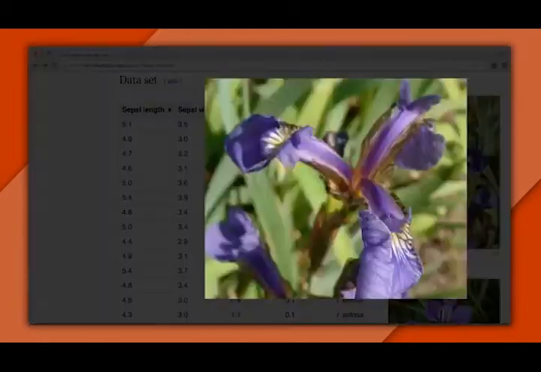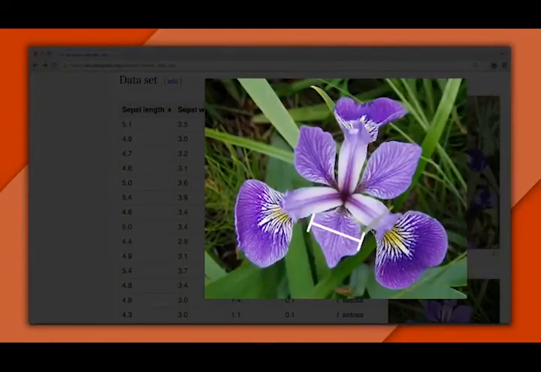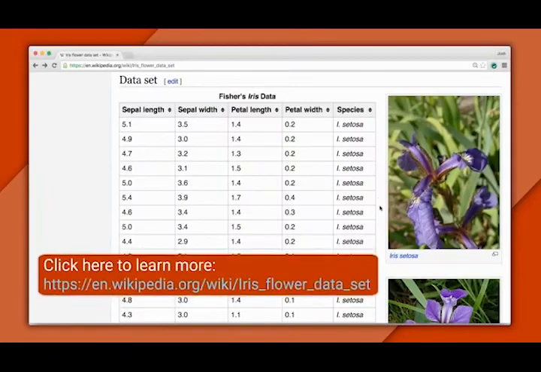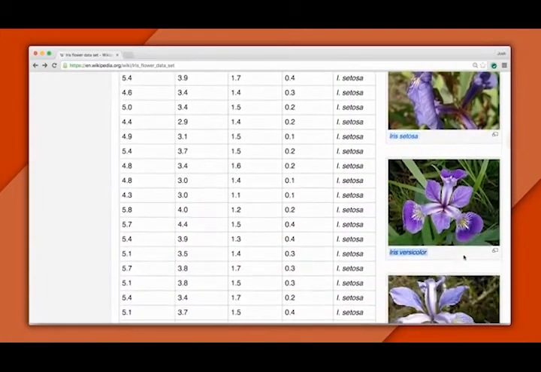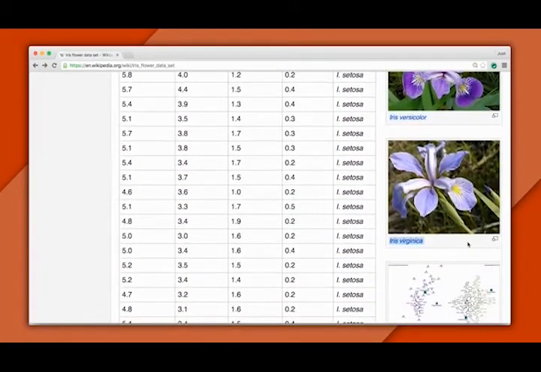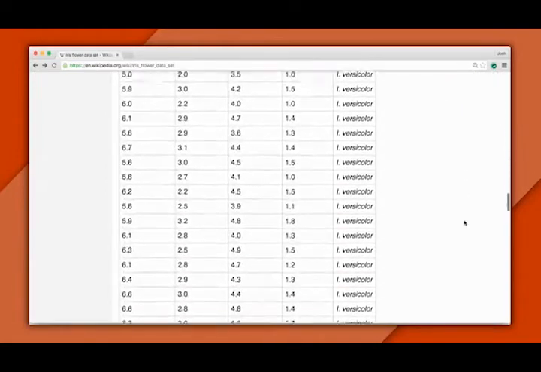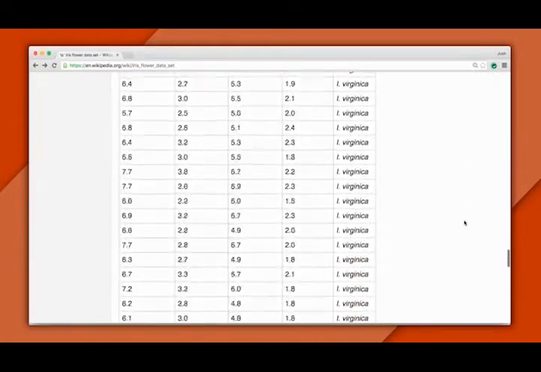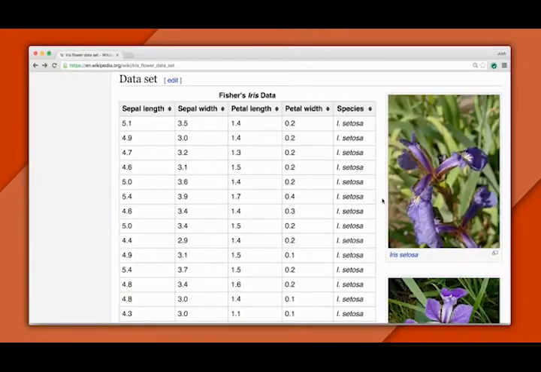In it, you want to identify what type of flower you have based on different measurements, like the length and width of the petal. The dataset includes 3 different types of flowers. They're all species of iris: Setosa, versicolor, and virginica. Scrolling down, you can see we're given 50 examples of each type, so 150 examples total. Notice there are 4 features that are used to describe each example. These are the length and width of the sepal and petal.